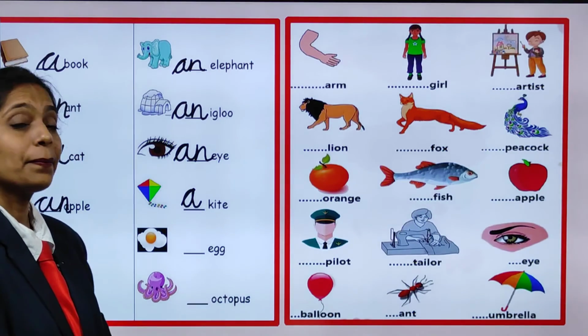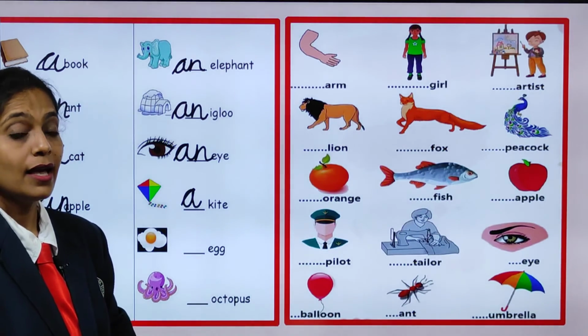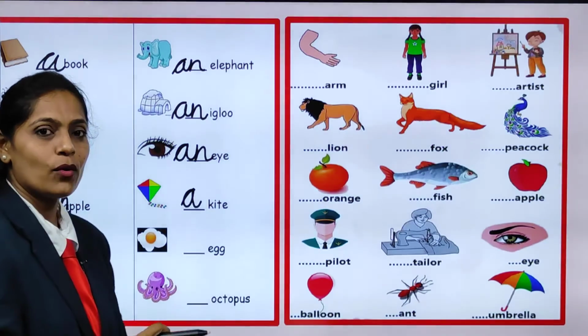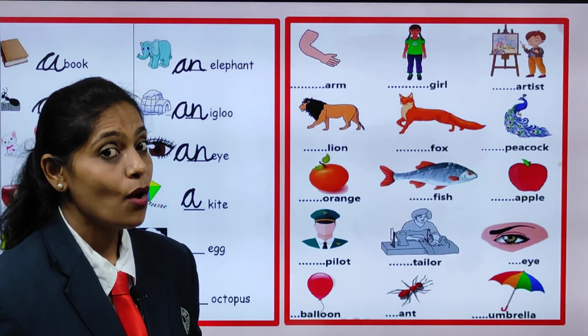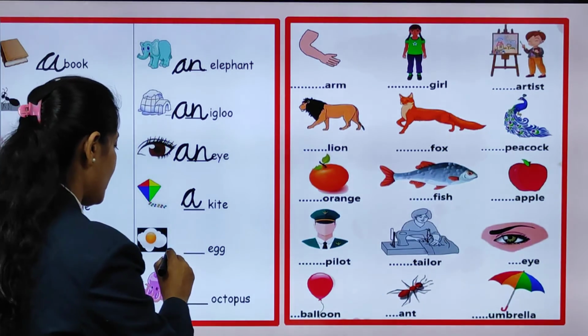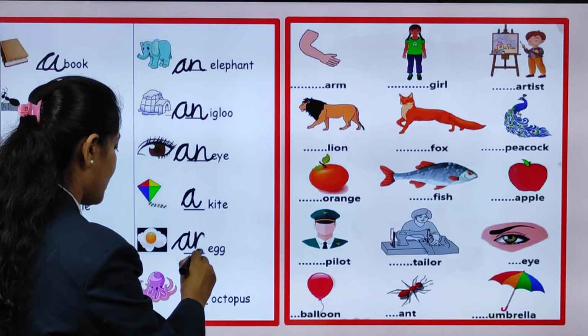Now, look here. What is this, children? Yes, it is an egg. And which initial sound does it start with? E. So, what are we going to write there? Because it is a vowel. So, what will we write there? Yes, we are going to write there an.